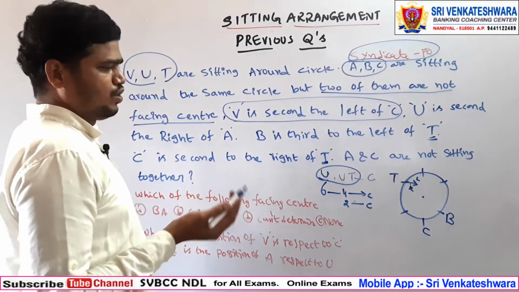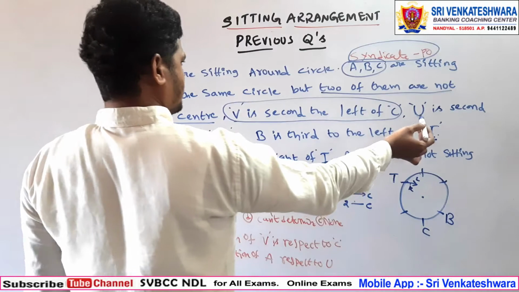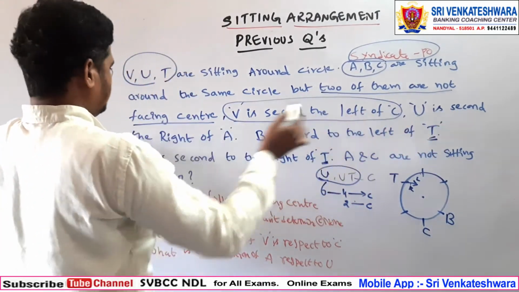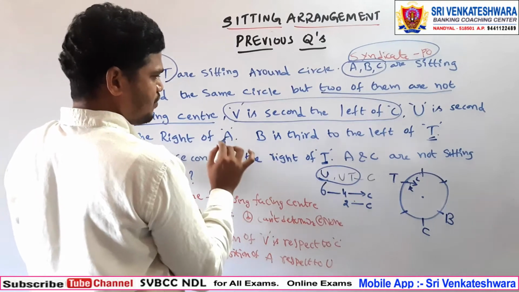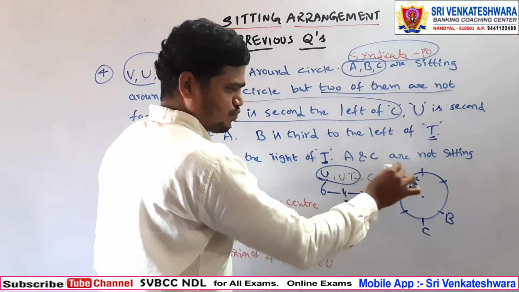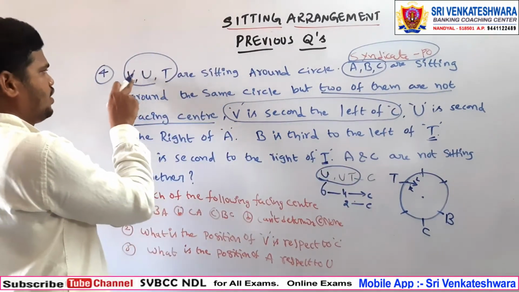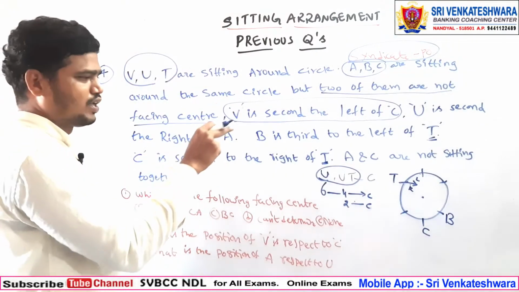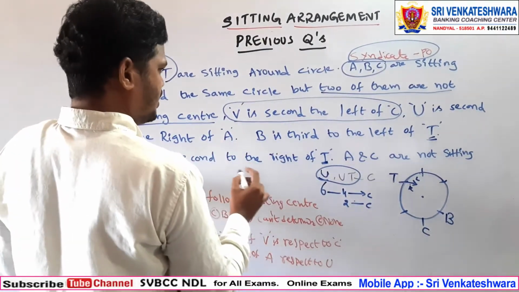Okay, so we don't know whether C should be toward the center or away from the center. Next, U is second to the right of A. So U is second to the right of A. So this is the one place we can have here, it is fixed, it is toward the center. We can have one more here, V and U also toward the center only. See here, now we'll go for the other one.